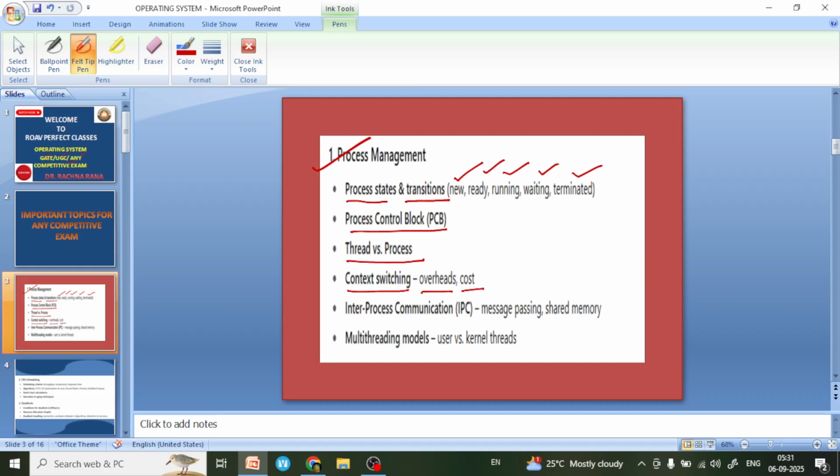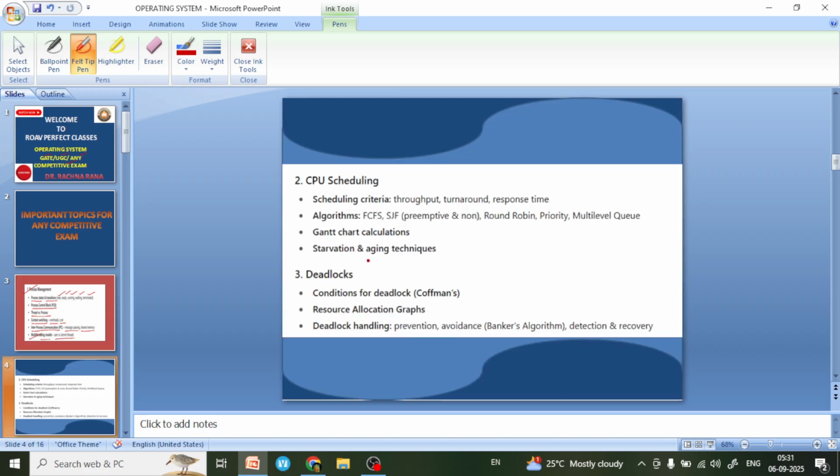And after that we will learn interprocess communication, and in interprocess communication we will learn message passing and how to share memory.